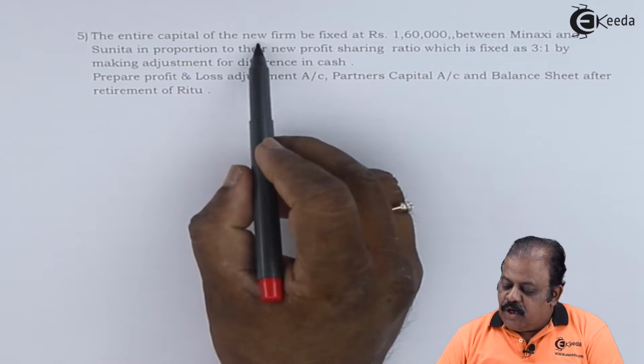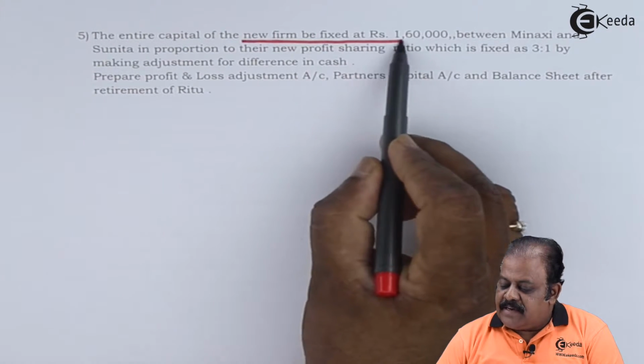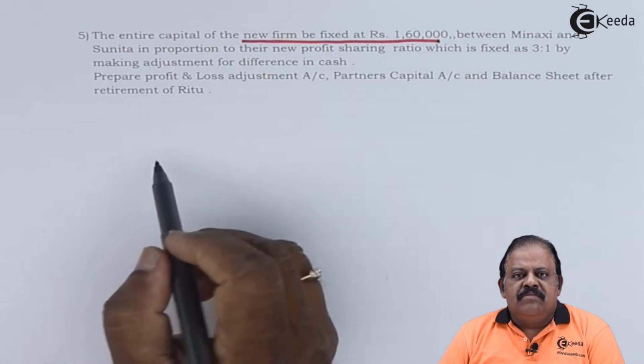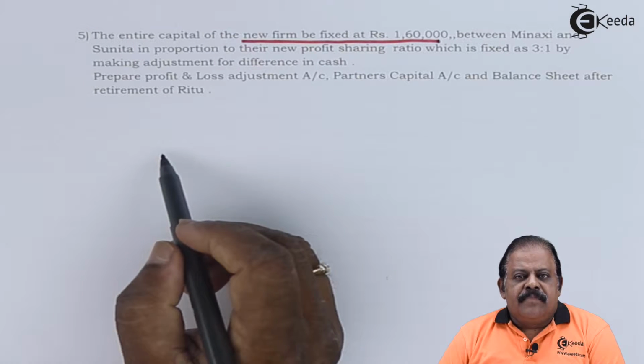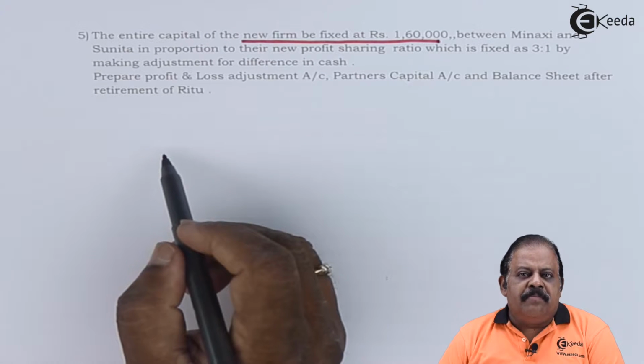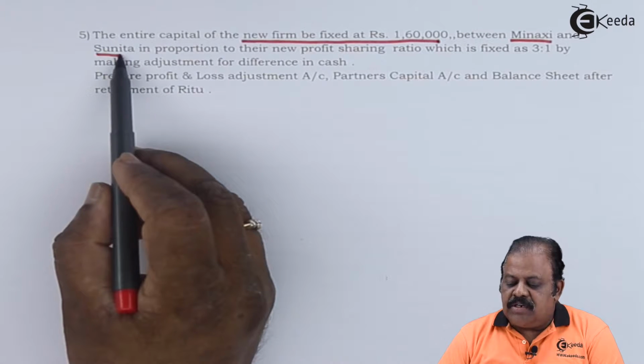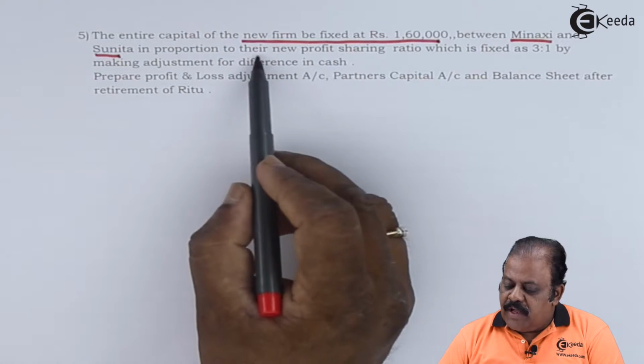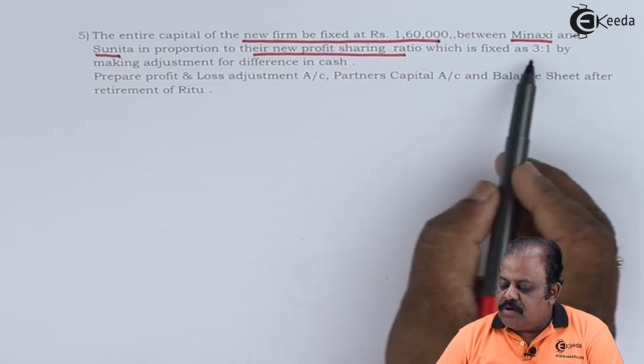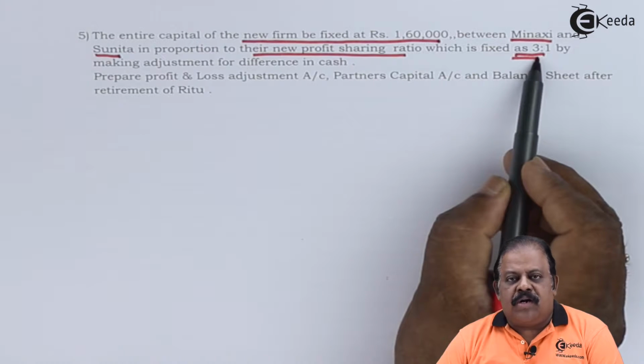The entire capital of new firm be fixed at 1,60,000, where continuing partners will be Meenakshi and Sunita in proportion to their new profit sharing ratio, which is 3:1.